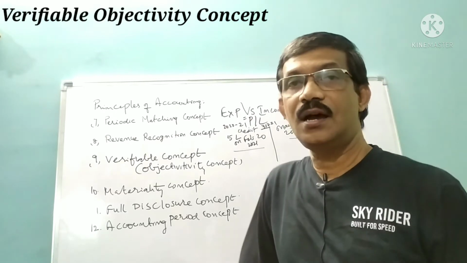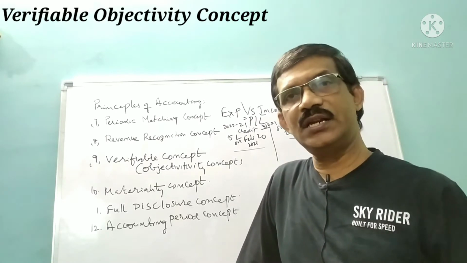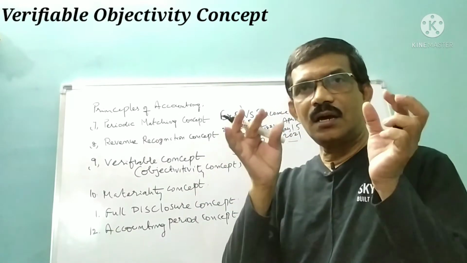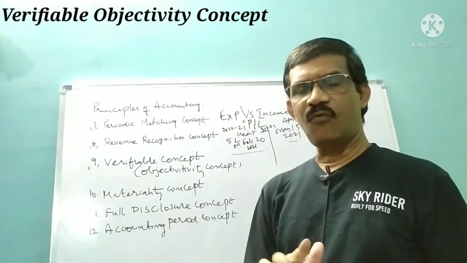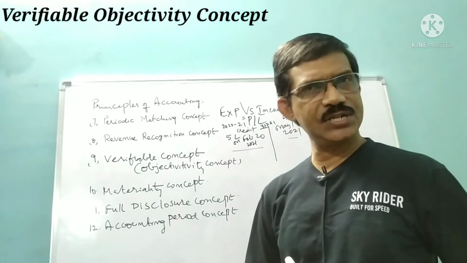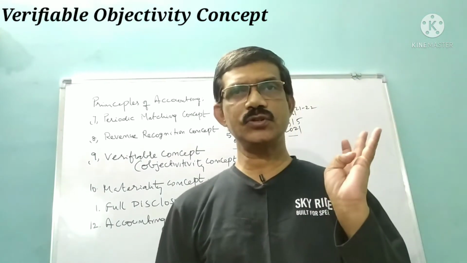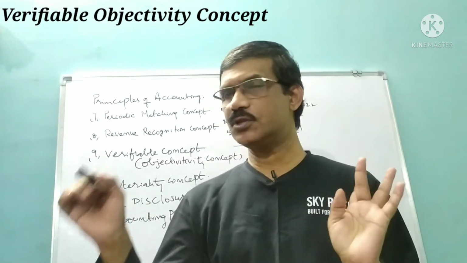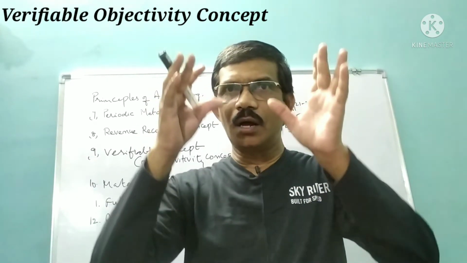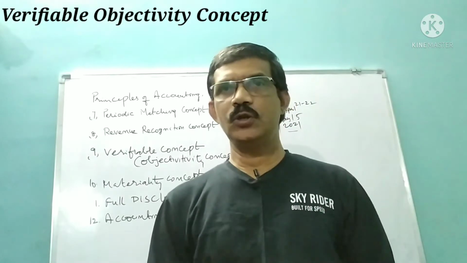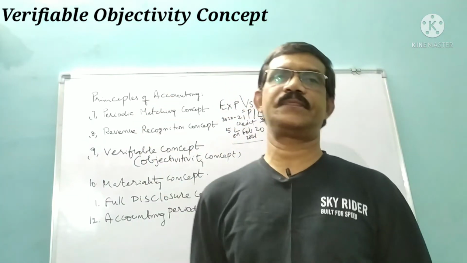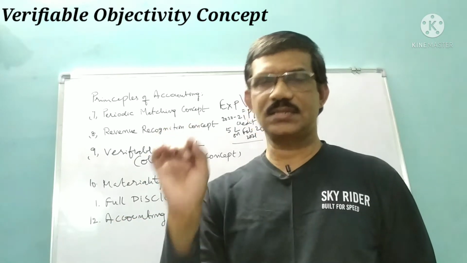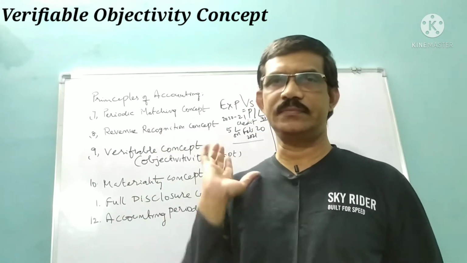Next, verifiable concept. This is also known as objectivity concept or evidence concept. So what is this? According to this concept, whatever items you show in financial statements, suppose you show land, some buildings, or computers, for all these items you must show some evidence. Verifiable object, evidence is to be provided by the firm.